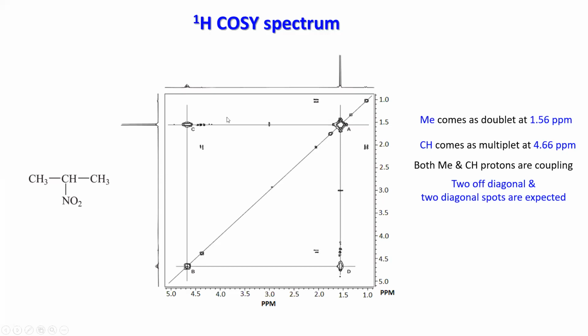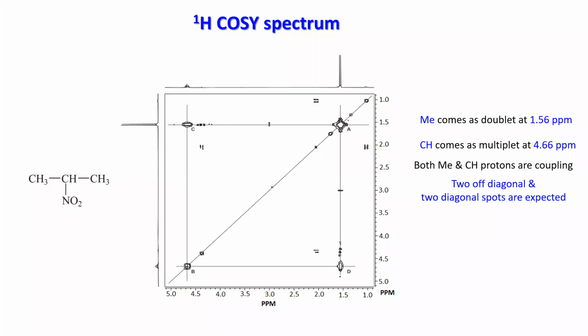Here you see the major spots. What we find here is a major spot. Actually, if you do the 1H COSY, you will always have a lot of noise. It's a very complicated experiment, as I told. A lot of small spots will be developed, but the major spots will actually be from your compound's interactions.